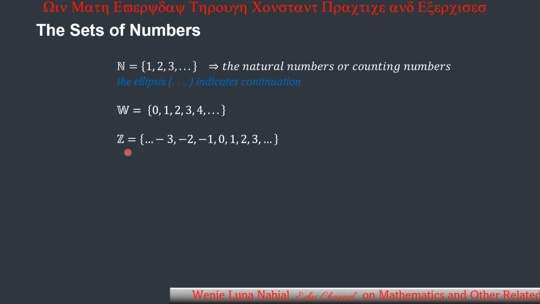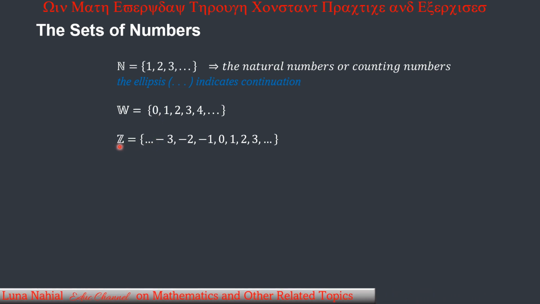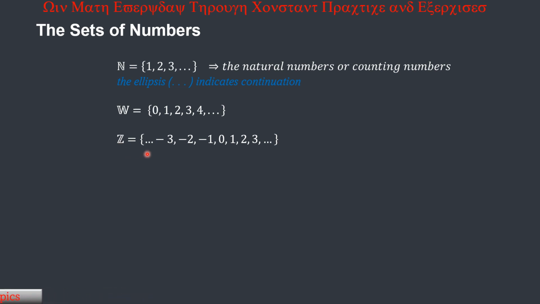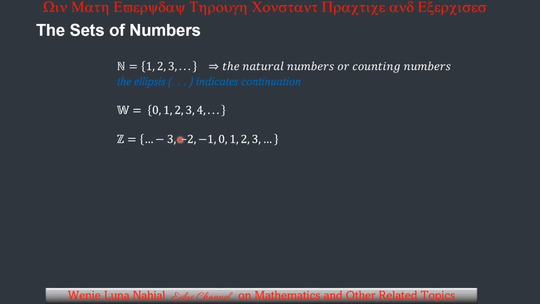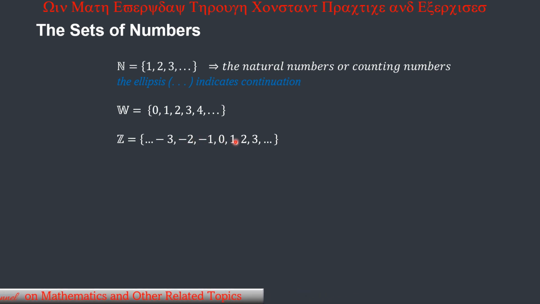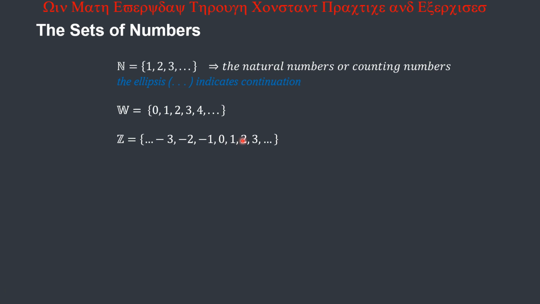Then we have the set of integers represented by an uppercase letter Z. We use the bracket here to contain our elements. We can see that we have ellipses at the left, then -2, -1, then we have also 0, 1, 2, 3, and ellipses. So it can be extended in the opposite direction.